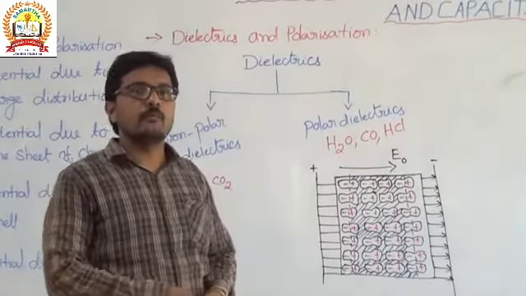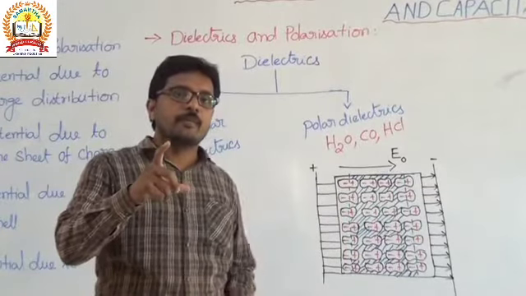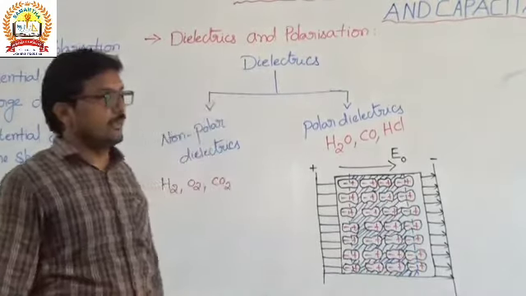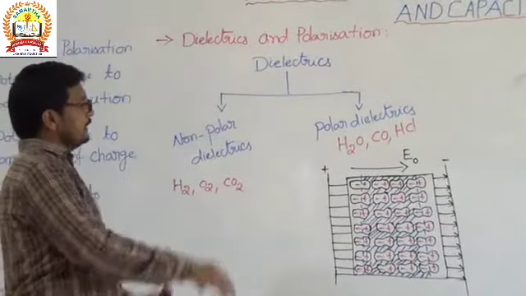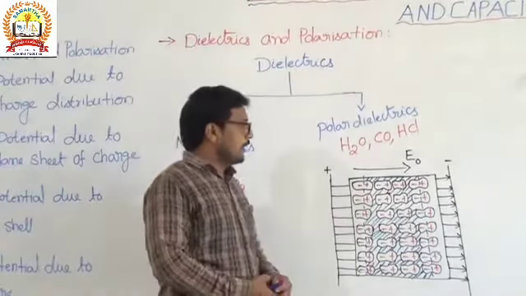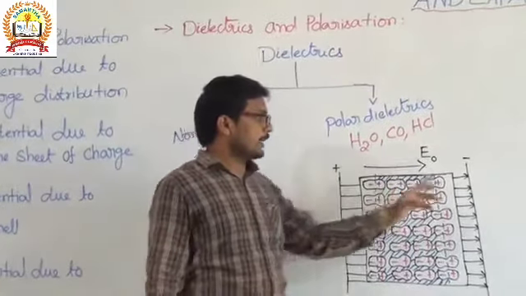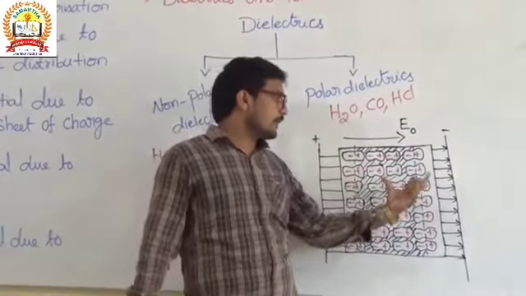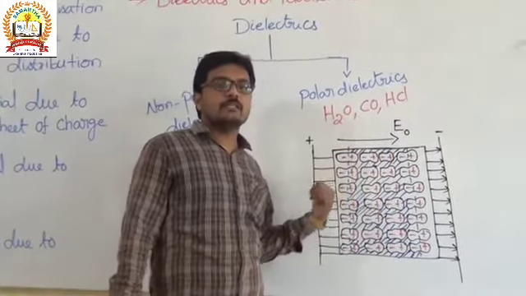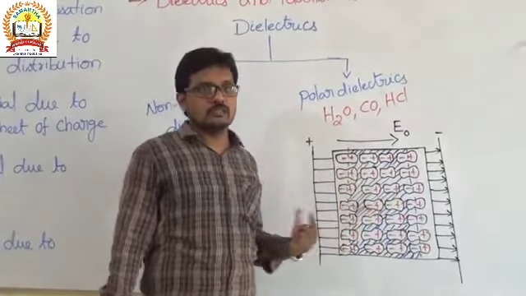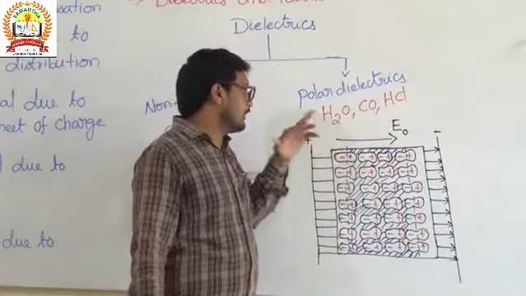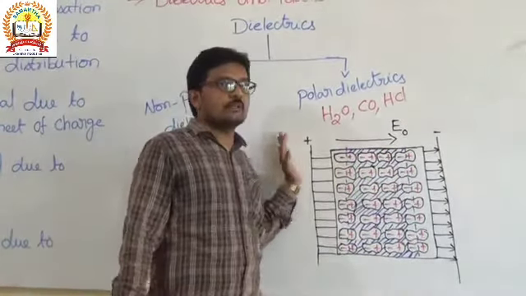But the dipole moment, that orientation of the dipoles, is random in a dielectric substance. So when we keep the dielectric substance in an electric field, for example, I consider two plates of a conductor. Between the two plates of the conductor, I arrange that dielectric substance. So when we place the dielectric substance between the two conductors, the original electric field, we know the direction of the electric field is from positive to negative charge.